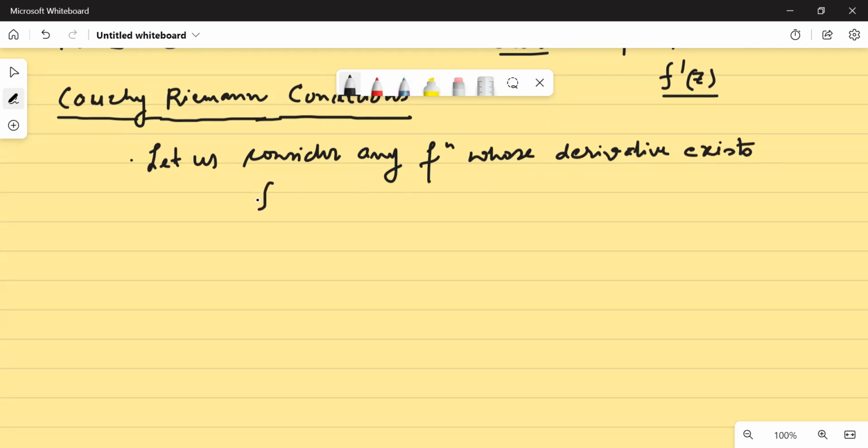So it implies we are considering a function which is differentiable. So we are considering a function whose first order derivative exists. If we are considering such a function, there are certain conditions which are called Cauchy-Riemann conditions.